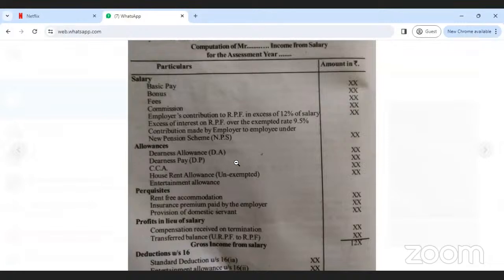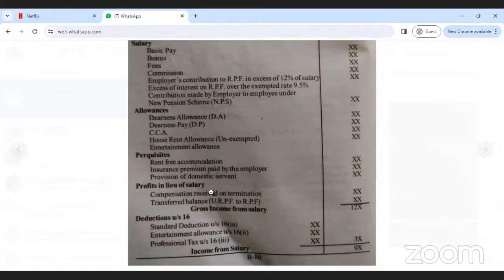Ma'am, can you show the deductions? Deductions, yeah. Wow, 1 minute. Okay. Yes, ma'am.